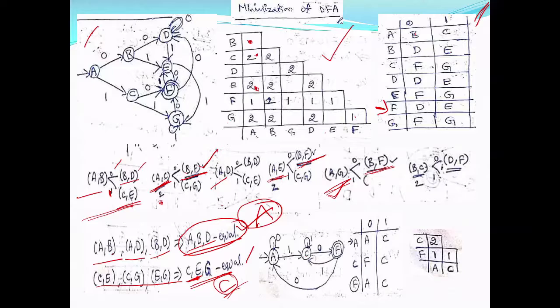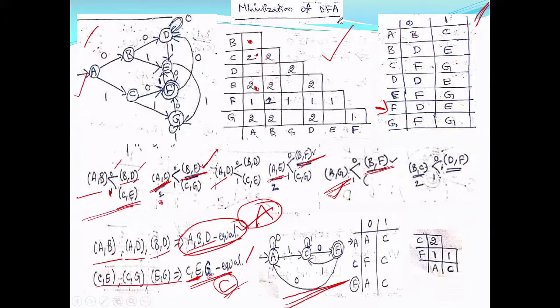Similarly for C also. C on 1 is C. Now you can see C on 1. C on 1 is G. But what is G? G is same as C. That is why C on 1. Now you see this. This is my DFA, which is minimized and equal to this DFA.